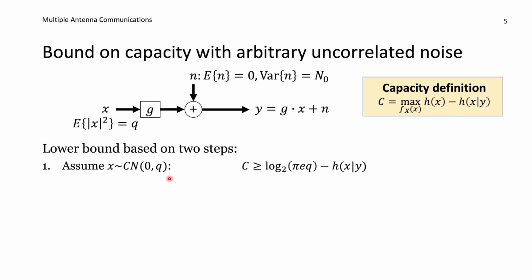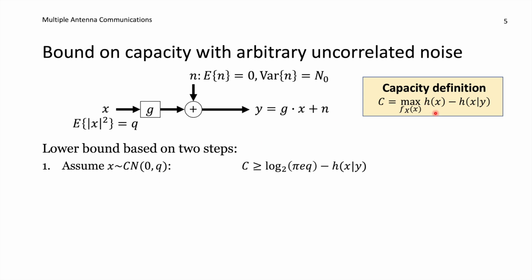So this is what we know was the optimal way of transmitting when we have Gaussian noise, but now we don't know if that is going to be the case or not. But as a potentially suboptimal way of designing our transmitted signal, we can make this assumption. It might not maximize this expression, but it will give us one value of it. In particular, we will get this value. So the capacity is greater or equal to what we get with this particular input distribution.